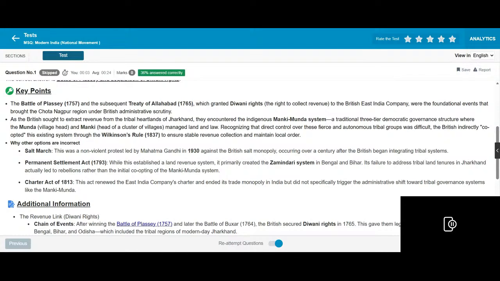As the British sought to extract revenue from the tribal heartlands of Jharkhand, they encountered the indigenous Munda-Manki system, a traditional three-tier democratic governance structure, where the Munda was the village head and the Manki the head of a cluster of villages, managing land and law. Recognizing that direct control over these villages was difficult, the British indirectly co-opted this existing system through the Wilkinson Rule of 1837 to ensure stable revenue collection and maintain local order.